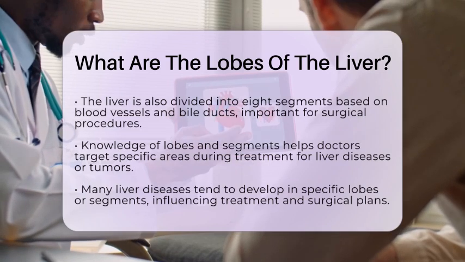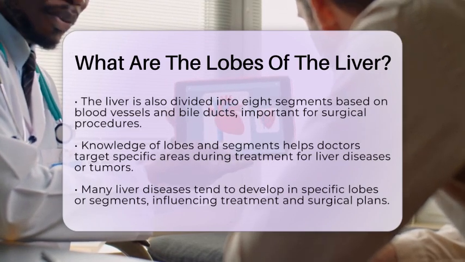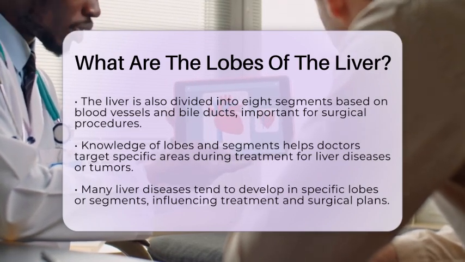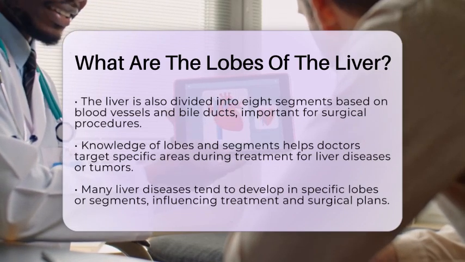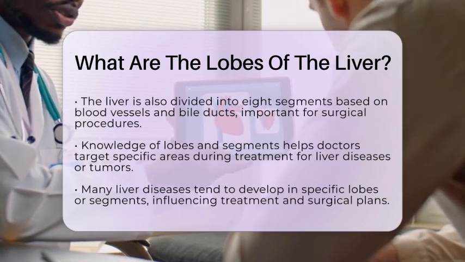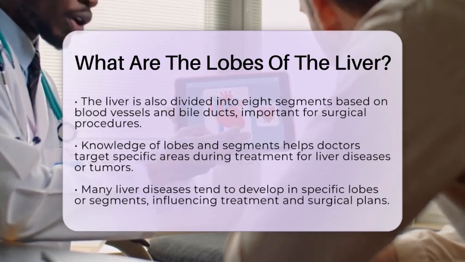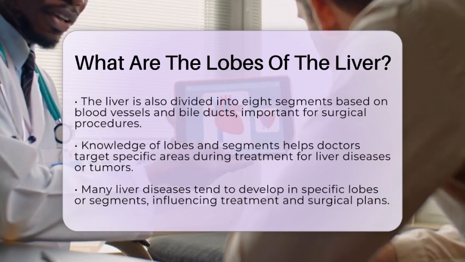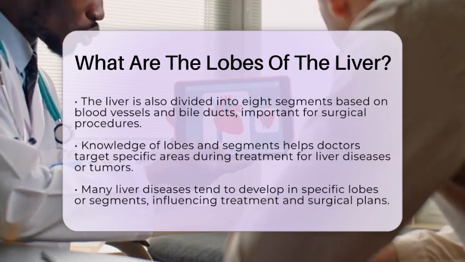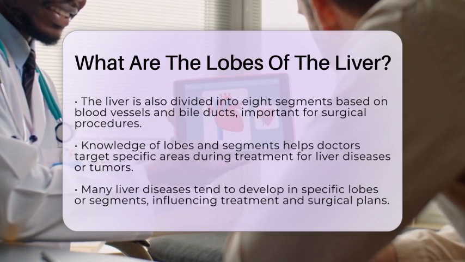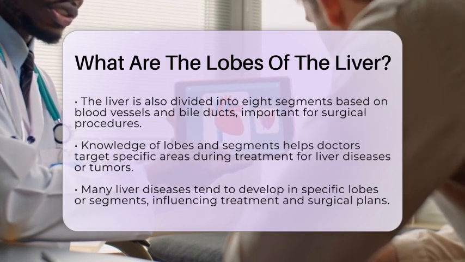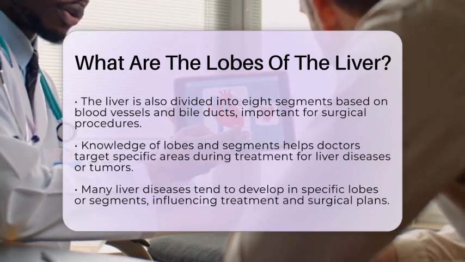These segments are based on the liver's blood vessels and bile ducts and are very important in surgery. When doctors remove tumors or treat liver disease, they often target specific segments to preserve as much healthy tissue as possible. Knowing the lobar and segmental anatomy helps in planning treatments for liver cancer and other liver conditions.